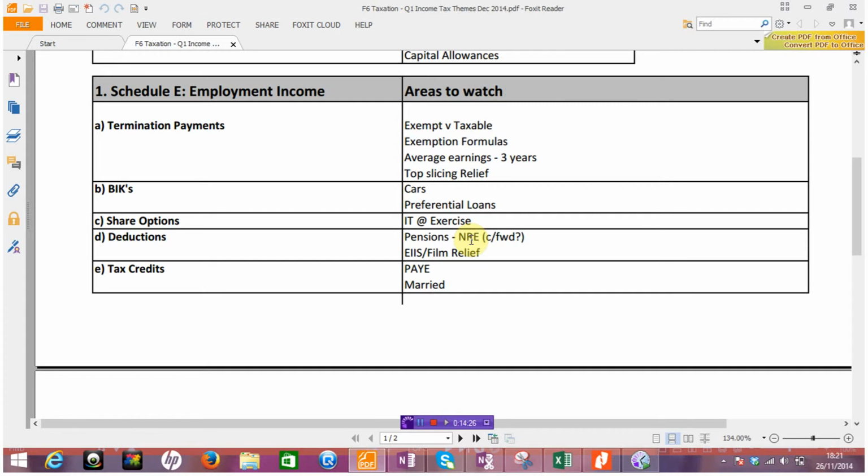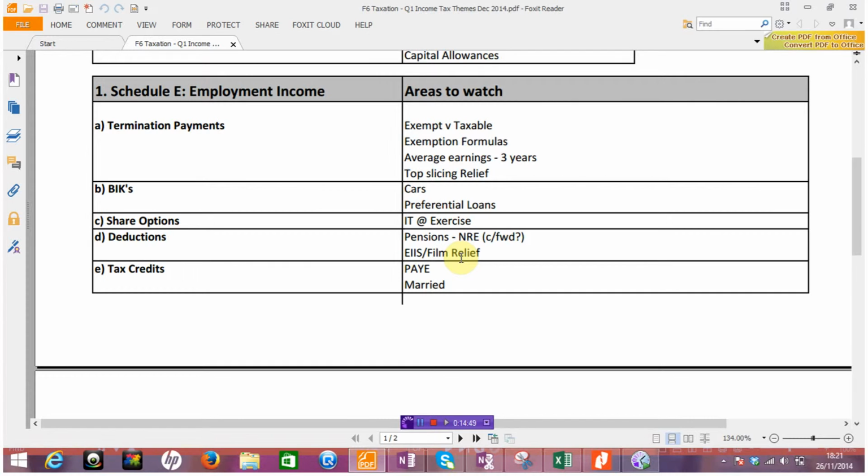Okay, just a small point there. Watch out for the cap on NRE as well at 115k in our tax year. That's again something that I've seen played once or twice. EIS and film relief, again, not uncommon. These are the sorts of deductions you'd expect to see, and do look at those within your study text and see how they kick in.